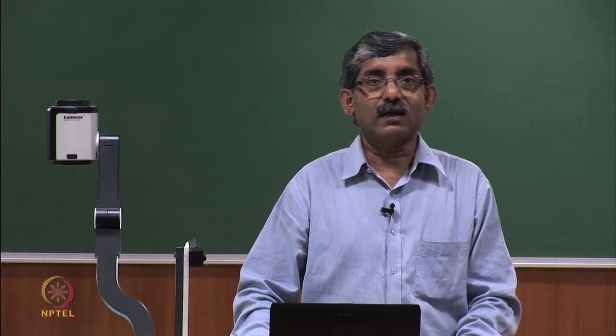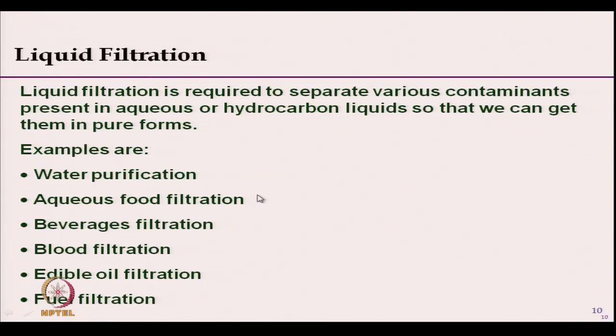Examples of liquid filtration are water purification, aqueous food filtration, beverages filtration, blood filtration, edible oil filtration, fuel filtration. In all these areas we need fibrous filters to filter these liquids.